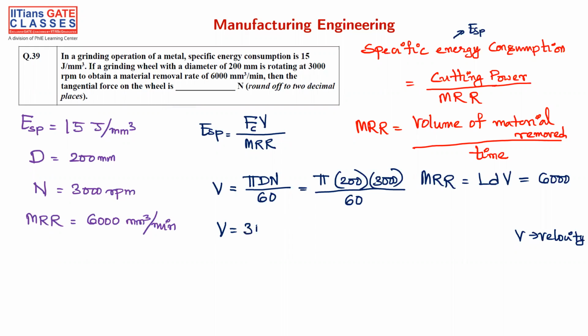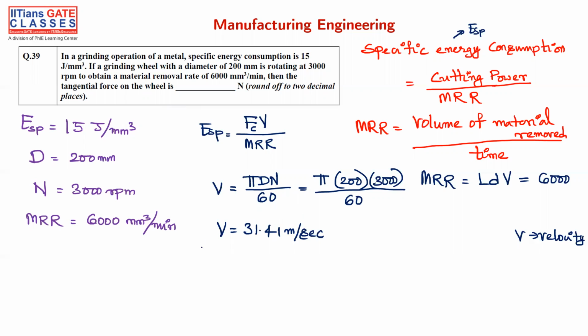Okay, 31.41 meters per second. Here it is mm, I've converted that to meters. Please note this is meters per second.